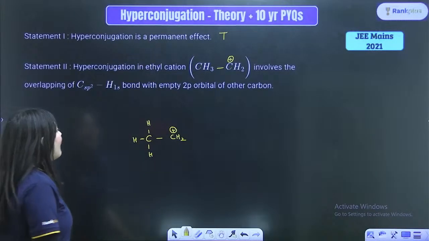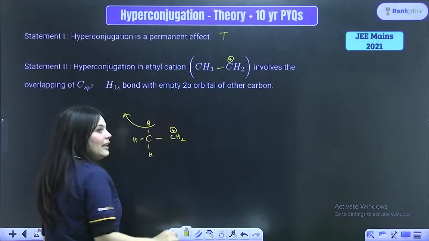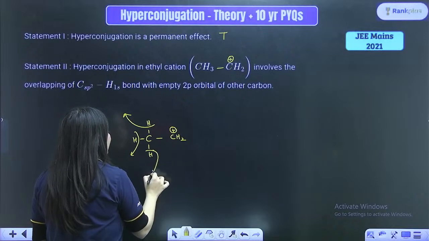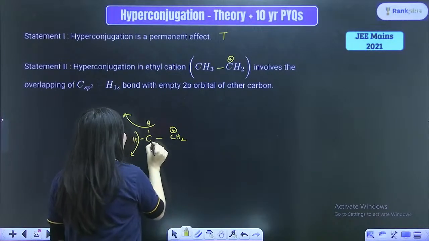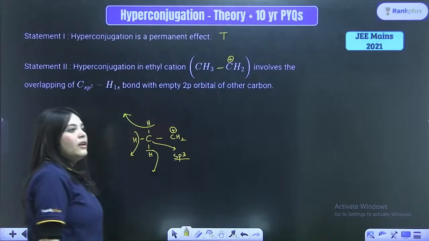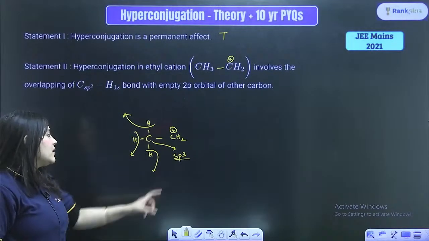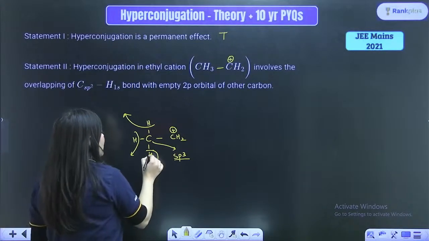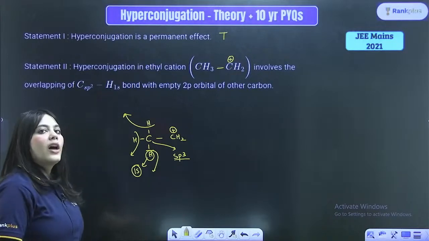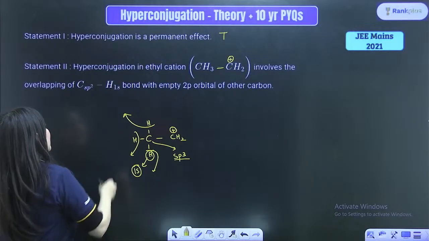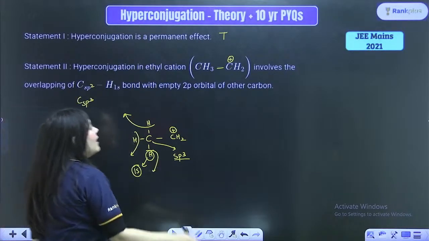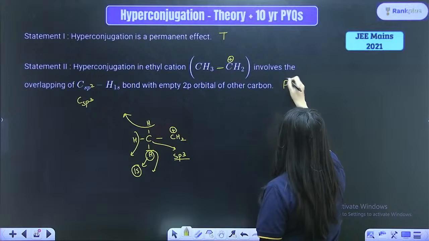So here, bacha, what will happen? This hydrogen will actually leave and will participate in hyperconjugation. All of these hydrogens actually participate in your hyperconjugation, right? So the carbon to which the hydrogen is attached is actually an sp3 carbon. So the bond that is participating is the sp3 orbital of carbon and the 1s orbital of hydrogen. So here the carbon is not sp2 hybridized but sp3 hybridized. Hence this option is actually incorrect. It is a false option.